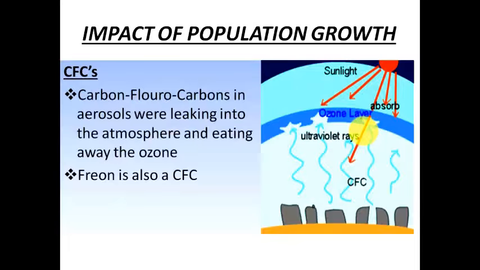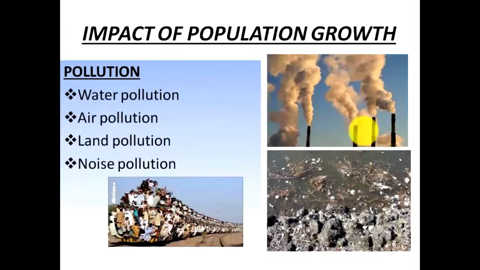Next, a very, very evident and major impact of the growth of population on the environment is pollution. And when I say pollution, I mean it is water pollution, air pollution, land pollution, and noise pollution. What is water pollution? The untreated industrial wastes and the effluents are basically dumped into the nearby water bodies by the factories, which led to water pollution.